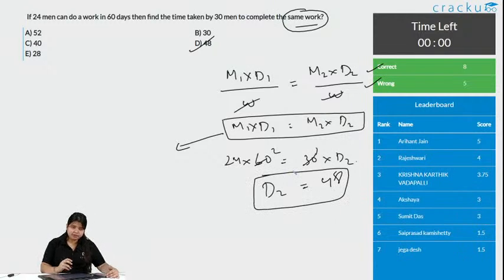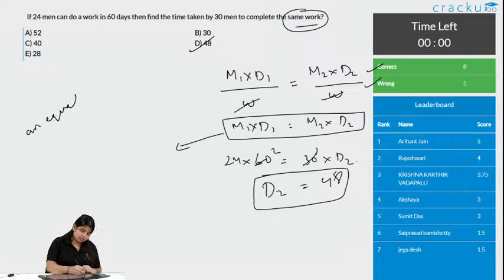Why do we do this? We find the total work. Total work is again the men and the number of days. We multiply total men taking how many days, that is 60 days here, which equals, as the work is same, so for doing the same work, there will be again the same work. So we equate it with the same thing. To solve any question in arithmetic, the final thing we need is an equation. Once you are able to equate things, 90% of things are done. You just need to solve the equation and you will get the value.